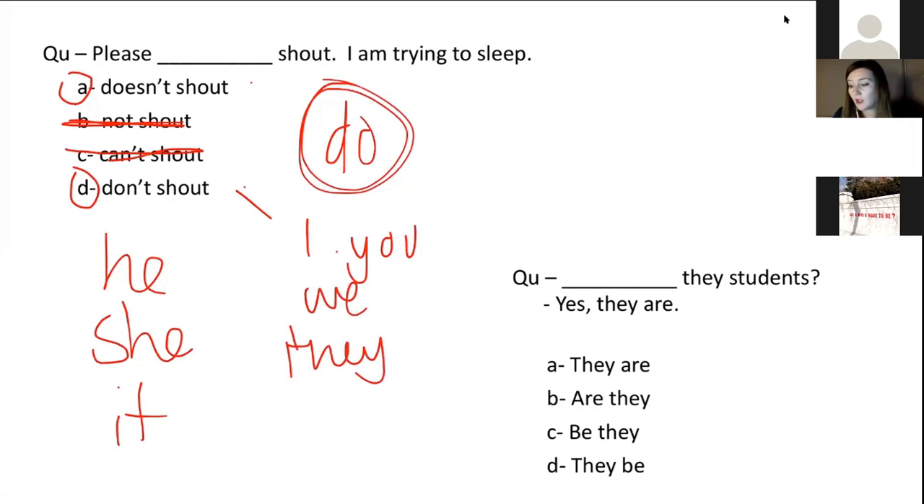Okay, so please shout, I am trying to sleep. It's a statement, so what we'll be using here is don't. Please don't shout, I am trying to sleep. So there's our answer for that one.